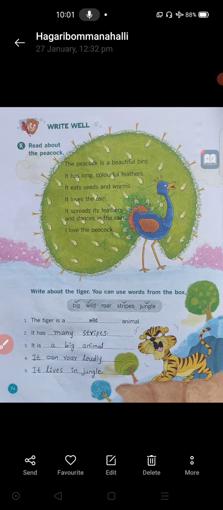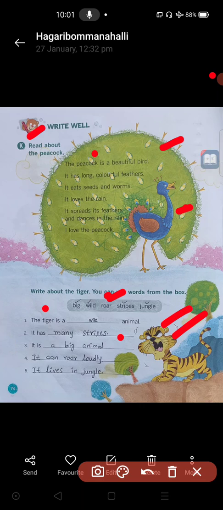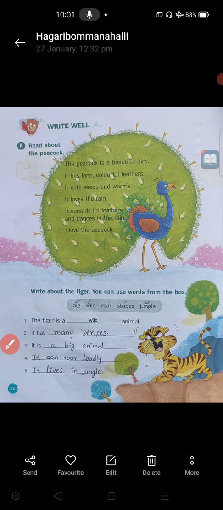So these are the lines about this animal, the tiger. In this way, you need to find some pictures and explain about those pictures. How many legs does it have? Which animal will be in that picture? What is the name of that animal? What kind of sound does it make? How does it walk? How does it jump? How does it run? These are the things you can mention by seeing the image itself. That is what they have given here.